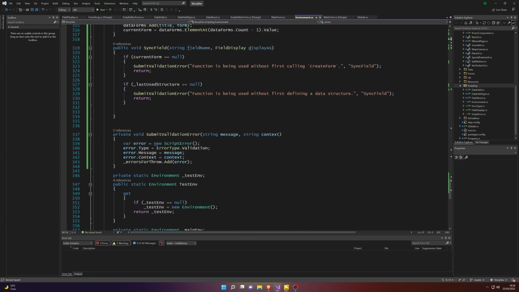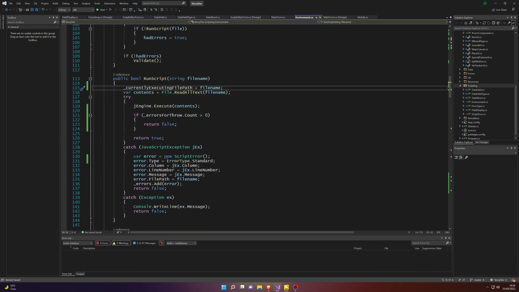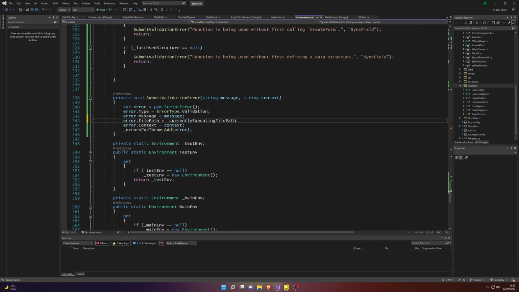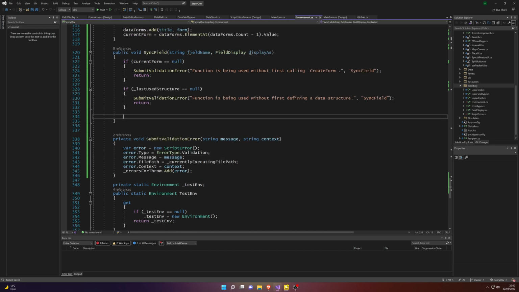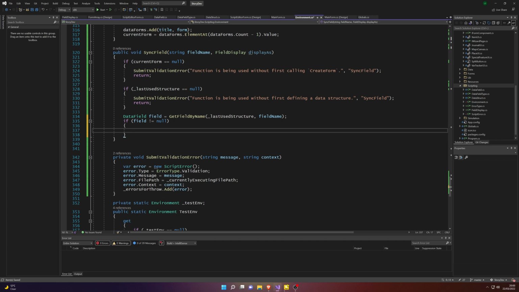Here we set currently executing file path so that we can actually at least give a little bit more information to our errors if we're not going to be presenting column lines or columns. So we do that real quick. Here we get our field by name using our last used structure and the field name that we pass into our sync field. As long as that isn't null, we can proceed.